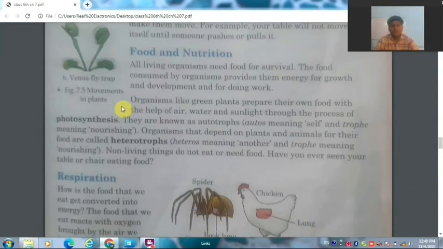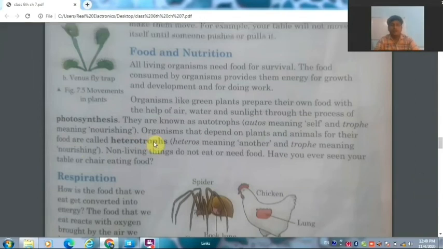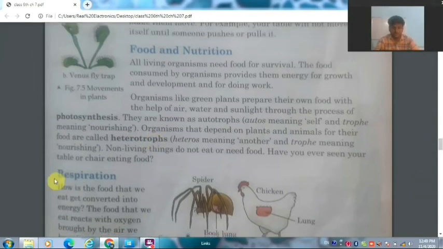Some organisms prepare their own food, like all the green plants. They are called autotrophs, that is, they are making their food themselves. And other organisms depend on plants and animals for their food. They are called heterotrophs, like all the human beings, and most of the animals are heterotrophs.